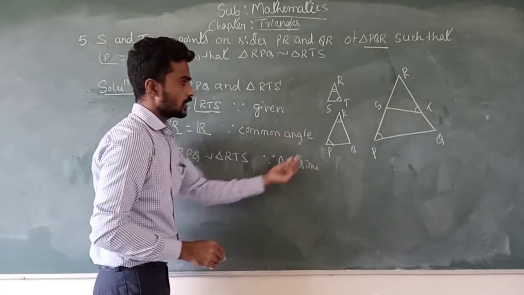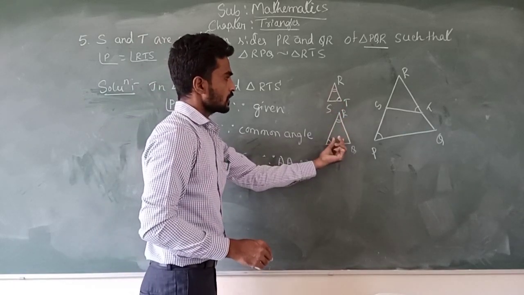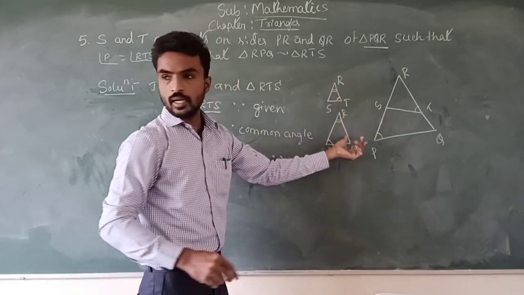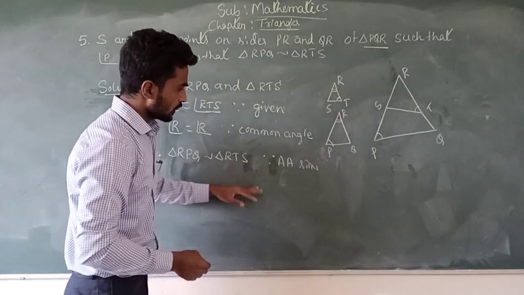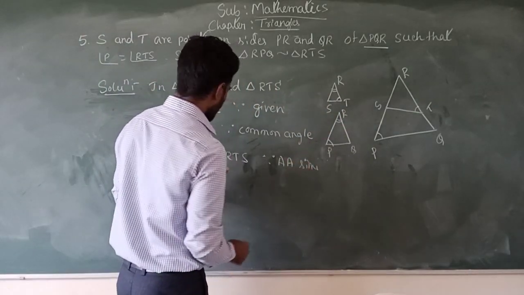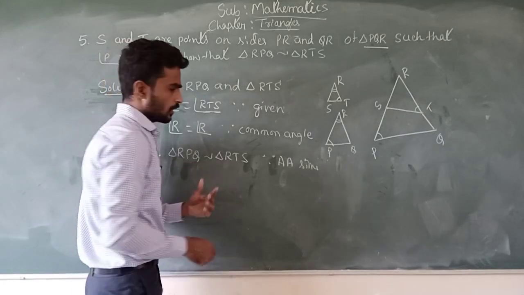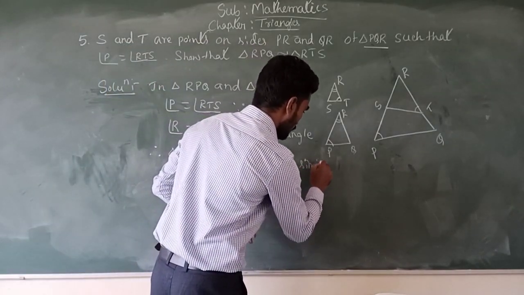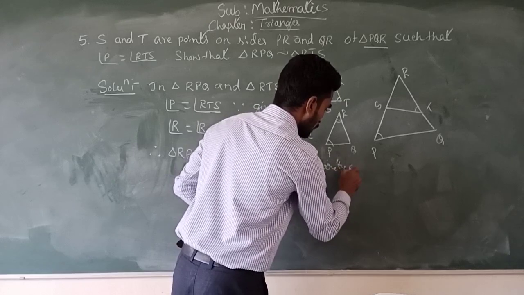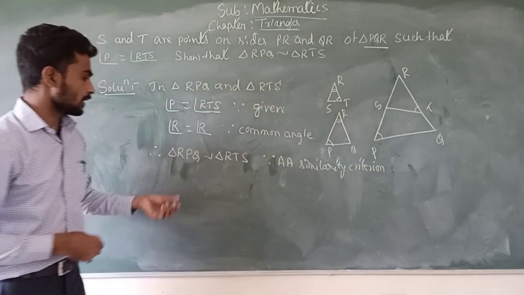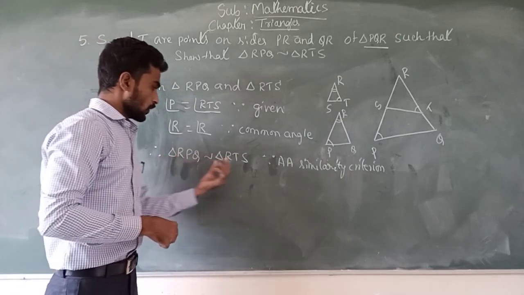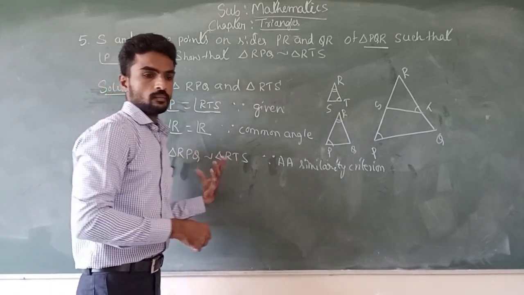If two corresponding angles are equal, then automatically the other corresponding angle is also equal. By using that criterion, we can say that both the triangles are similar. By AA similarity criterion, we say that both the triangles are similar.